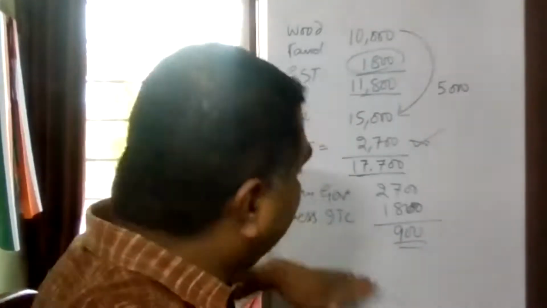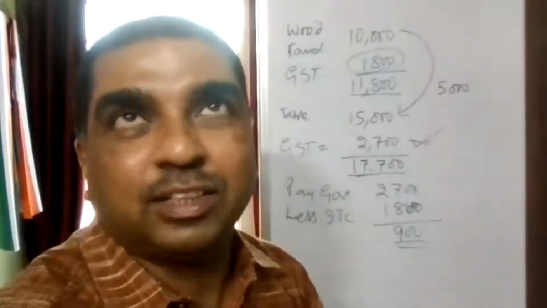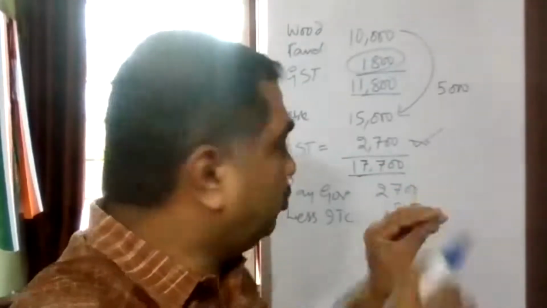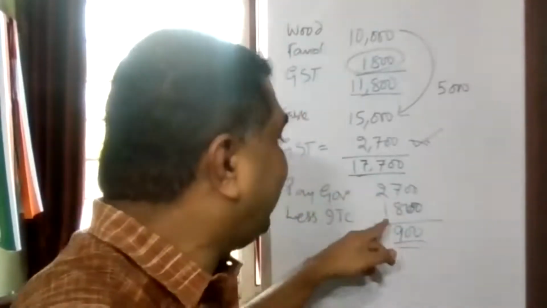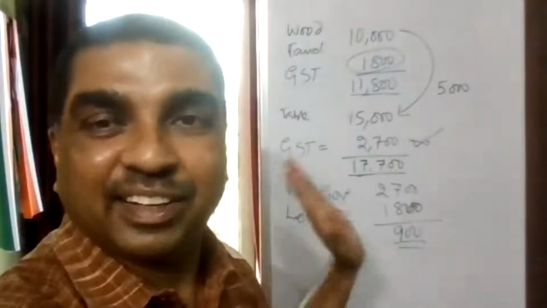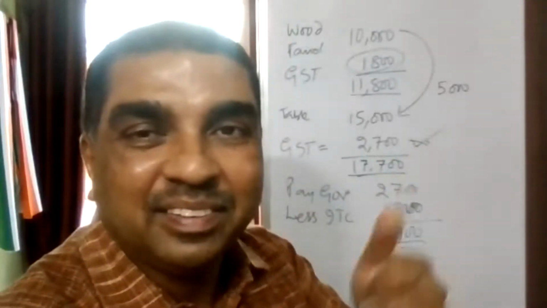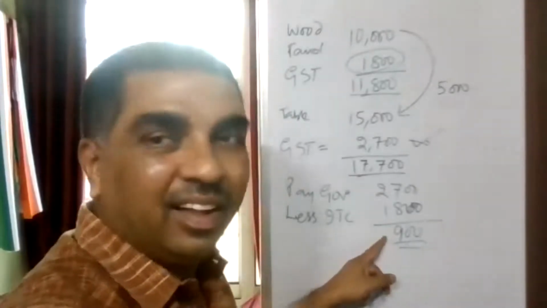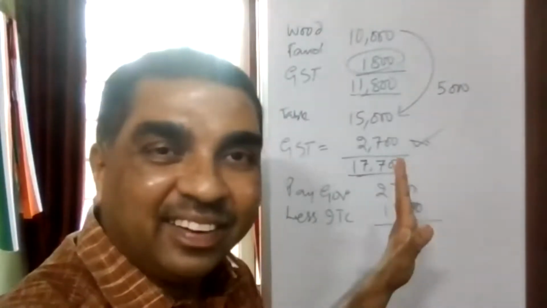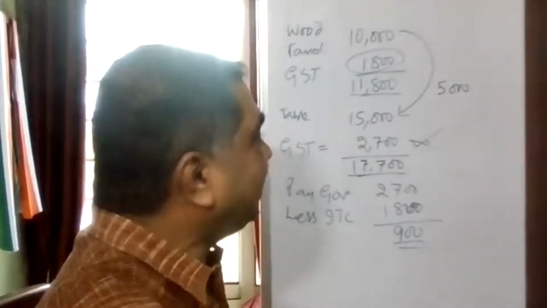So he will pay government 2,700. I'll be showing you how payments are made in another class practically. We'll say this much 2,700 rupees is paid, but how it is paid? In cash 900 and through ITC 1,800. So how much money is going out of his pocket? 900. So ultimately 900 is going from his pocket.